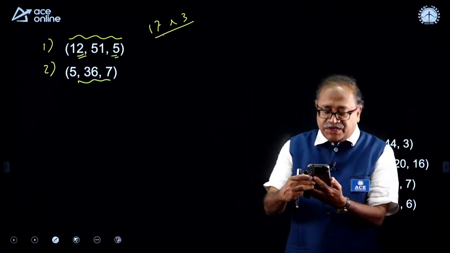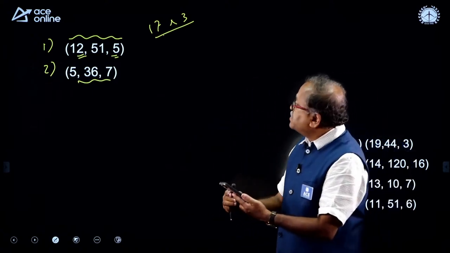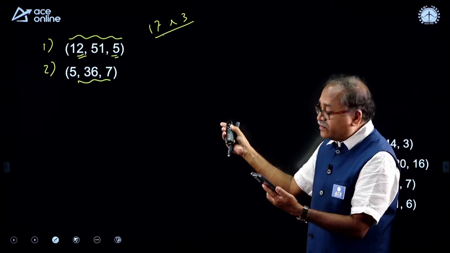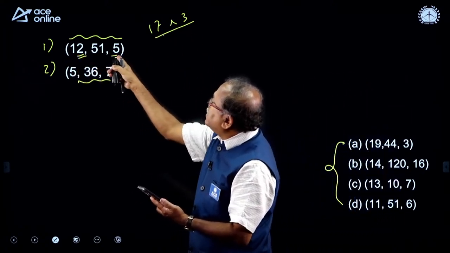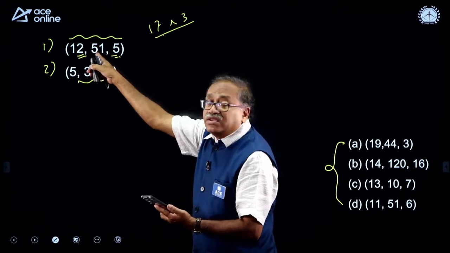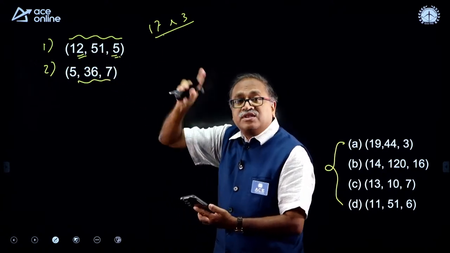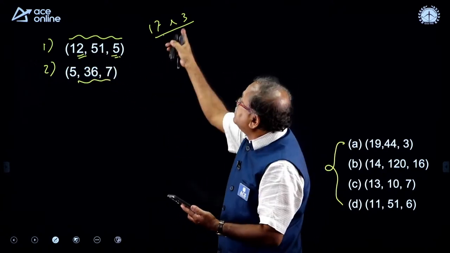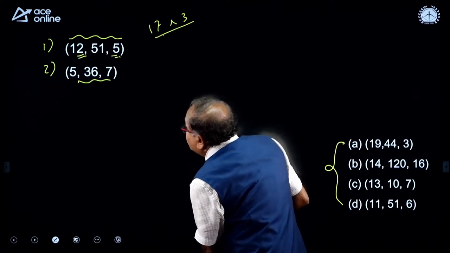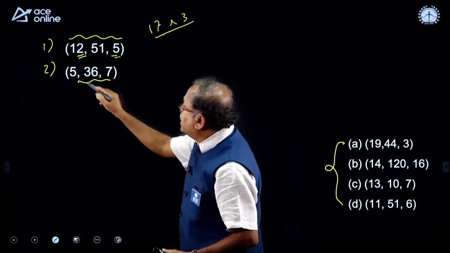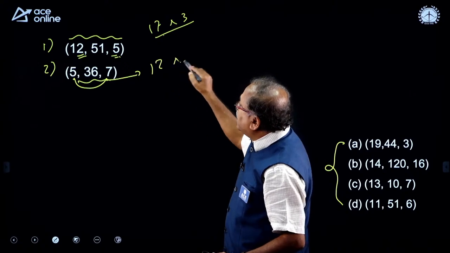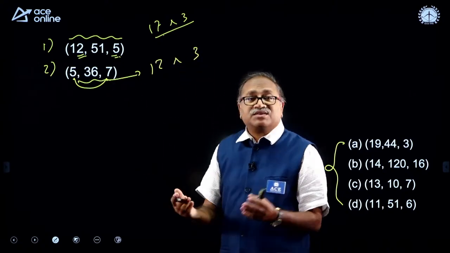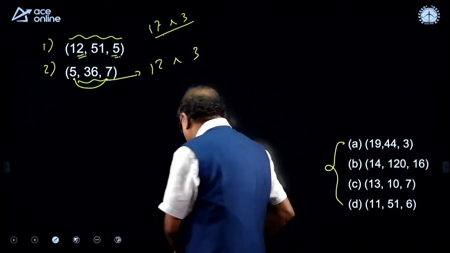Is it option choice D for this question? I already noticed that 12 plus 5 is 17 and this is 51. I know the 17 multiplication, 17 into 3 is 51. So, I will try to apply the same logic over here. 5 plus 7 comes 12, and 12 into 3, 36. You got it? Okay.